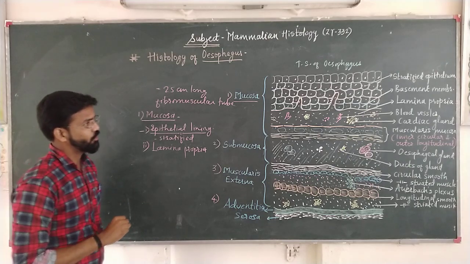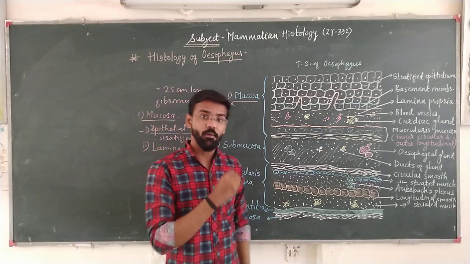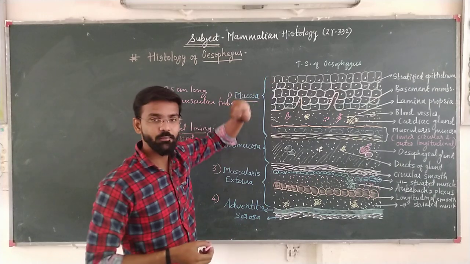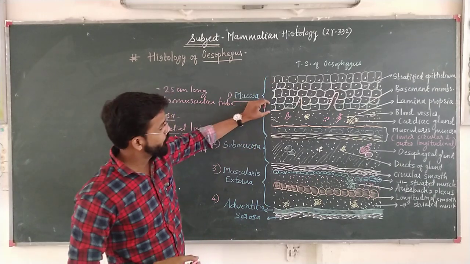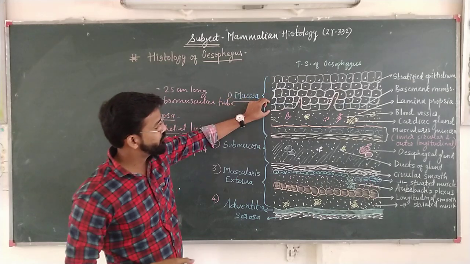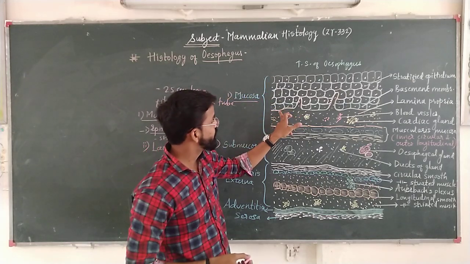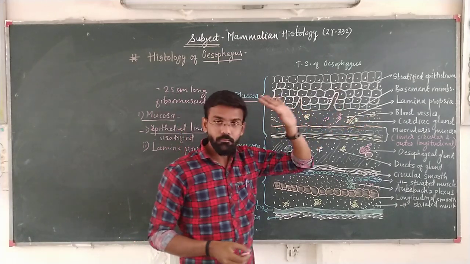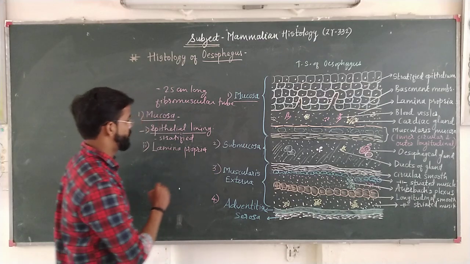Here, the role of the lamina propria is to provide support to the structures situated above. We know the epithelium rests on the basement membrane, and below this basement membrane lies the lamina propria, or connective tissue.